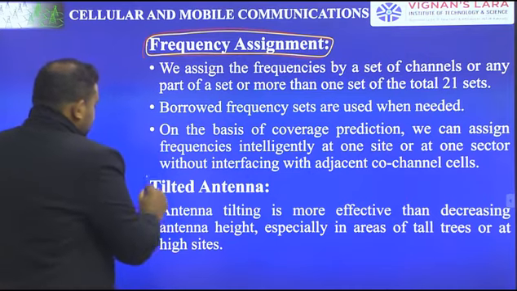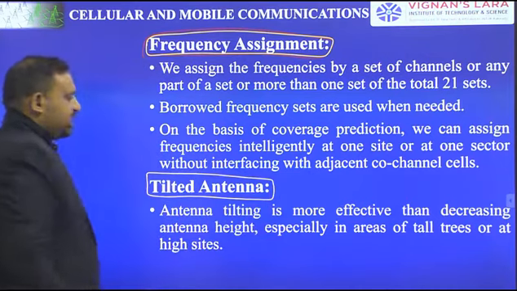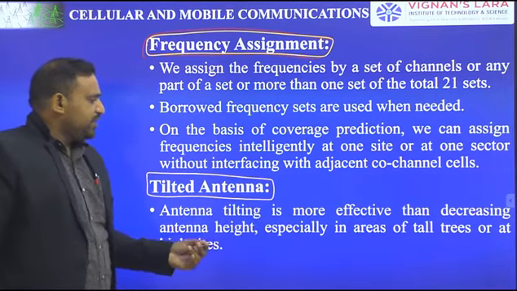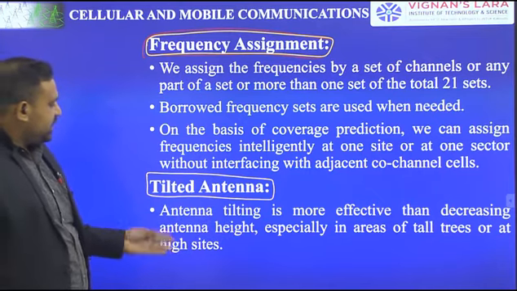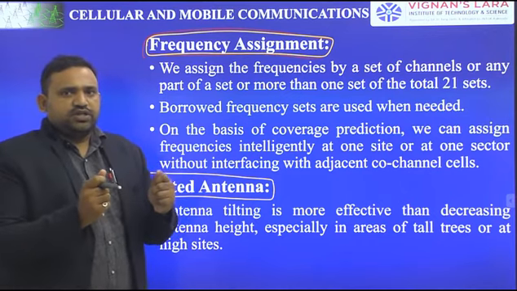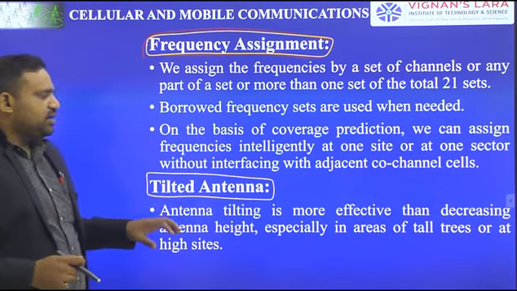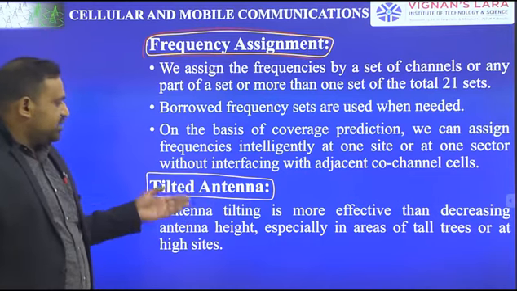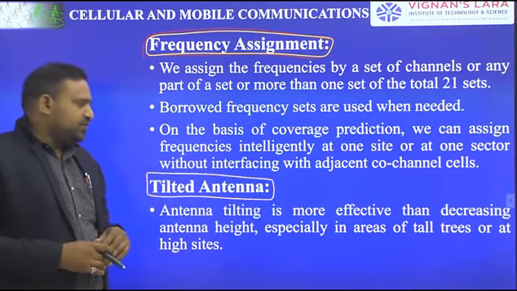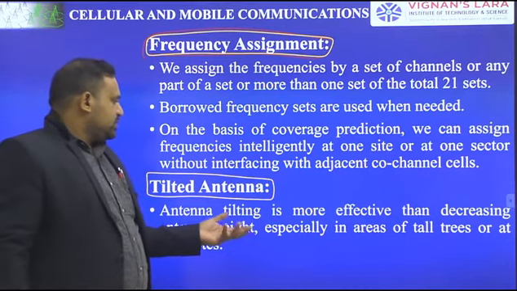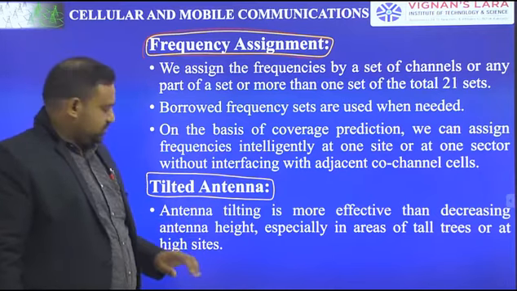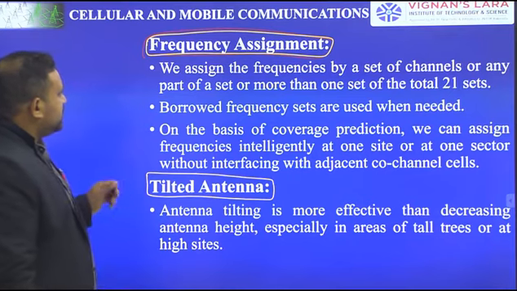Next one is about the tilted antenna. Antenna tilting is more effective than decreasing antenna height, especially in areas of tall trees and high sites. Tilting means just tilting the antenna, changing the direction of the antenna. By simply tilting the antenna, we get an effective result, better than decreasing the antenna height. We can tilt the antenna at one respective position, which leads to decreased interference in the areas of tall trees or at some height, the high sites.